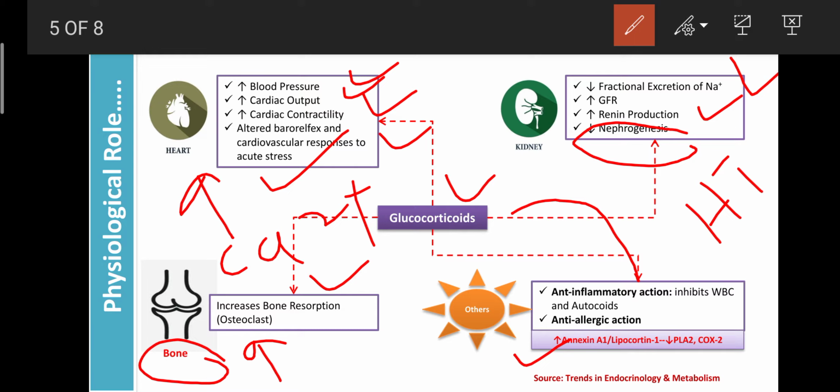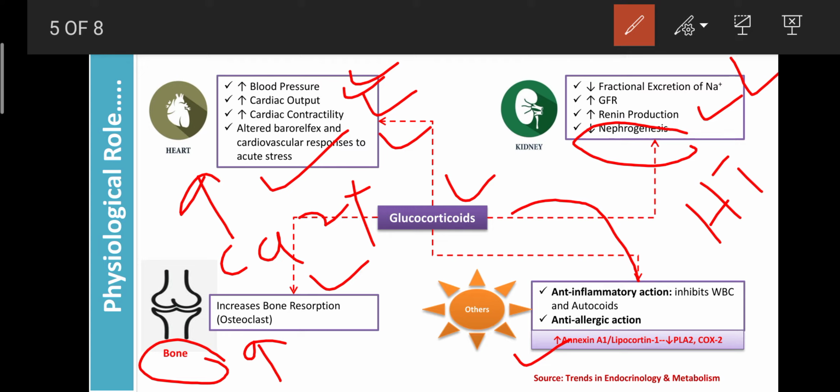Due to the increase in annexin A1 activity, the PLA2 and COX2 enzyme activity decreases. These enzymes PLA2 and COX2 are involved in the synthesis of prostaglandin, thromboxane, and leukotriene. These are all involved in causing pain, inflammation, or allergic reactions, including asthma.